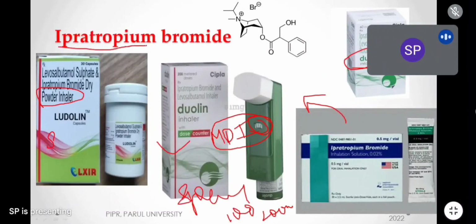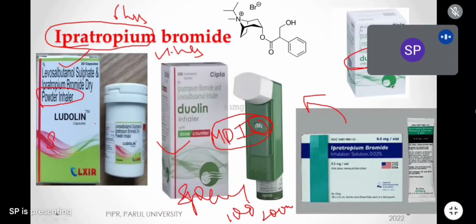Ipratropium bromide is short acting. It will act only for 6 hours, up to 6 hours. That's why ipratropium bromide is commonly used with levosalbutamol. Levosalbutamol also acts up to 4 to 6 hours. Okay, so that's why ipratropium bromide is added with salbutamol.